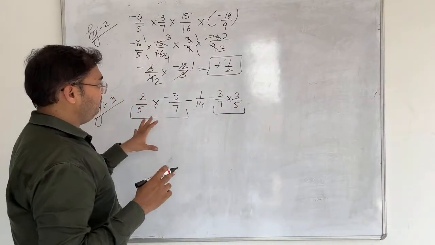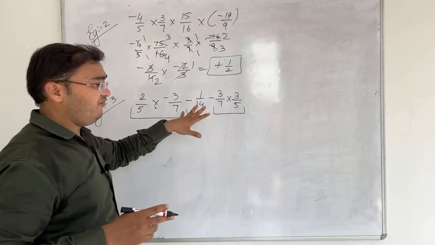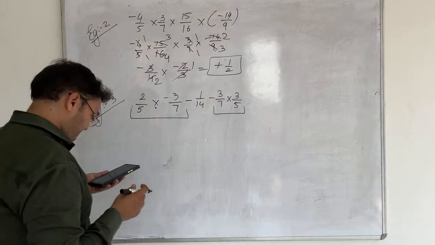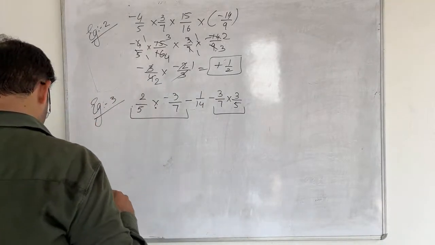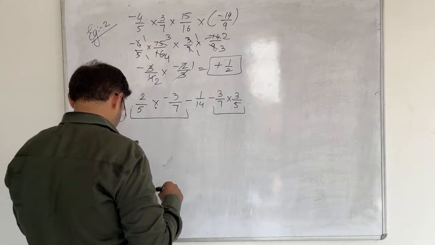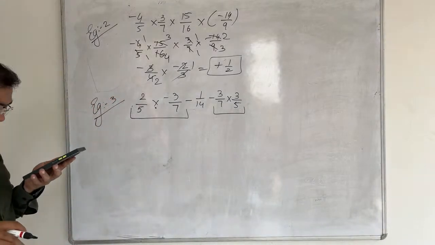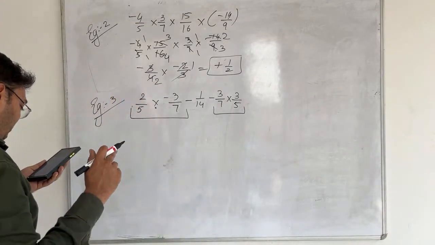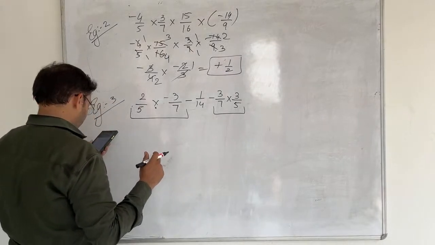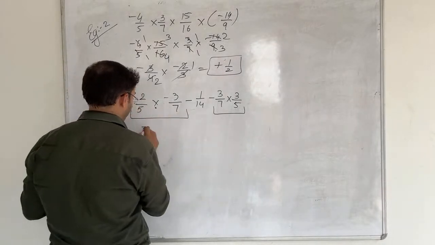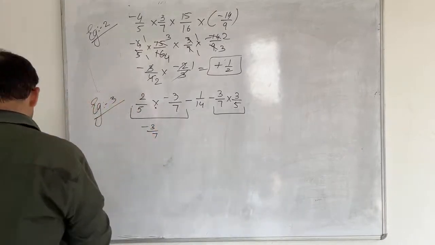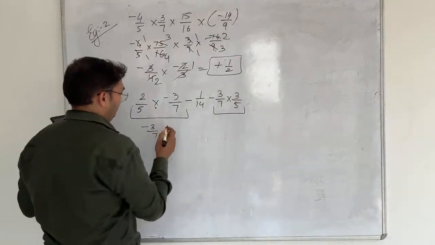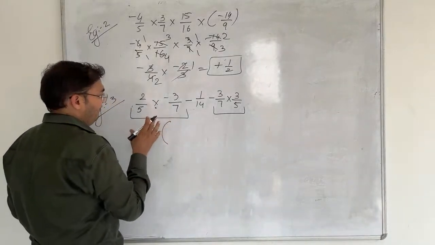Now from both the groups, is any fraction same? Answer it fast. Is any fraction same over here? Yes, definitely. Minus 3 upon 7, minus 3 upon 7, definitely. So in both the groups we are going to take minus 3 upon 7 as the common fraction.